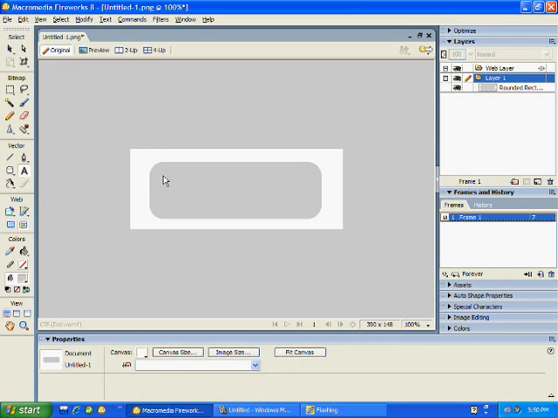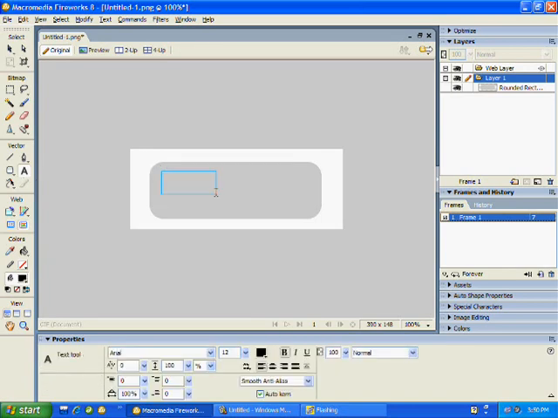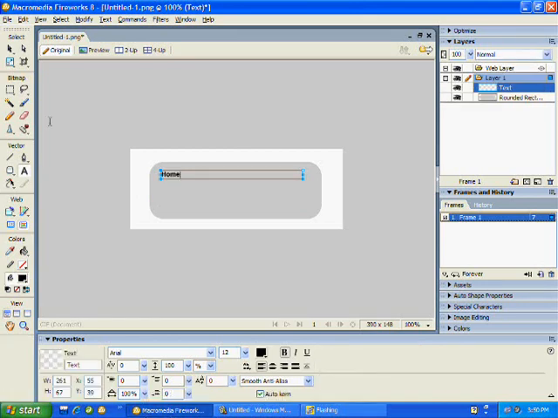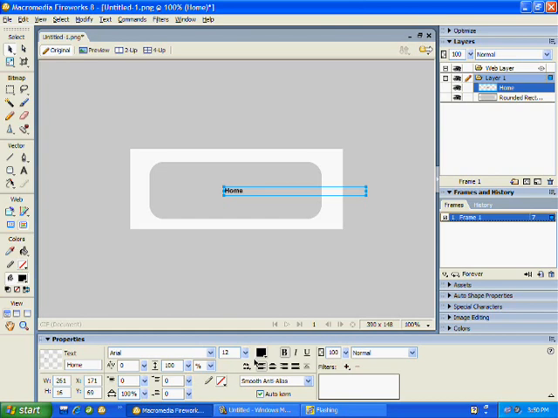Let's move some text onto it. Something simple. Alright.